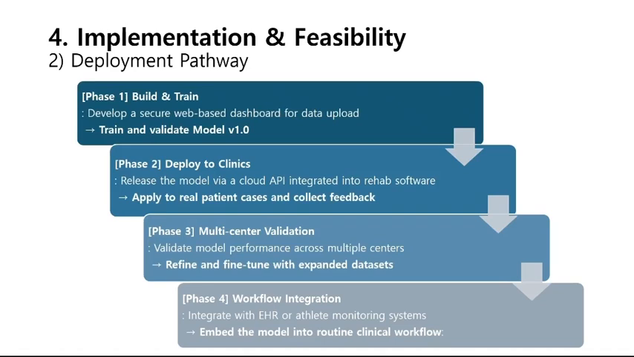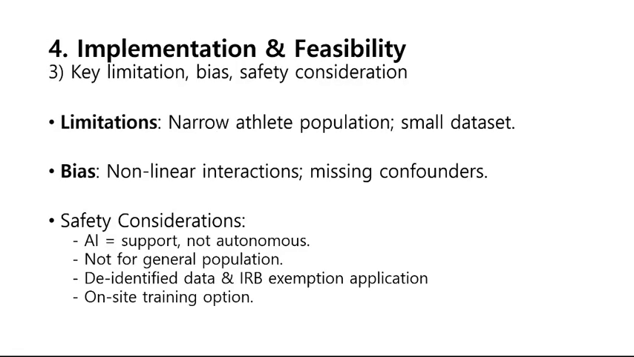And the deployment happens in 4 steps. We train the model on a secure dashboard, integrated through a cloud API, and validated across multiple centers. And if needed, we then connect it to EHR or athlete monitoring systems. We also address limitations such as small datasets and potential bias, and maintain safety by ensuring that AI only supports and never replaces clinical judgment, while all data remain fully de-identified and IRB compliant to ensure health data privacy.